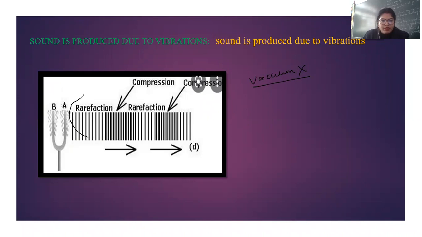So this is known as rarefaction. Here, what is happening? The particles of the medium are far apart. Whereas in the compression here, the particles of the medium are close. They're coming closer. Again, they're far apart. Again, they're closer. That means it is moving to and fro. So this to and fro is nothing but the vibration. And ultimately, vibration is nothing but what produces the sound. Okay. So this is all about how the sound actually propagates in a medium.